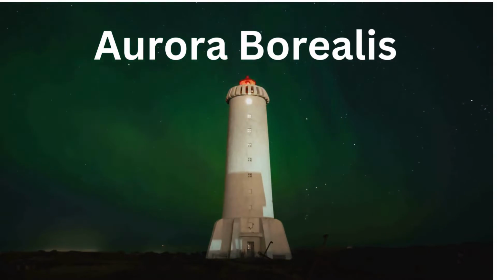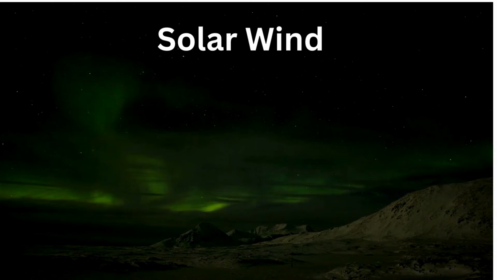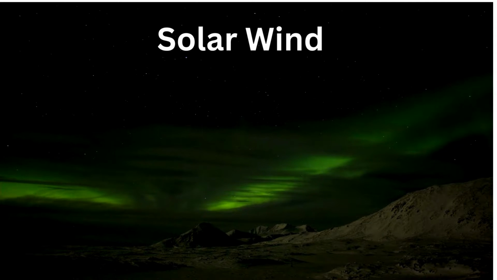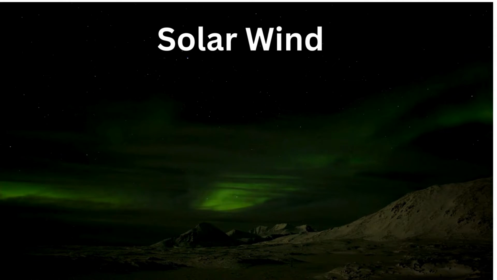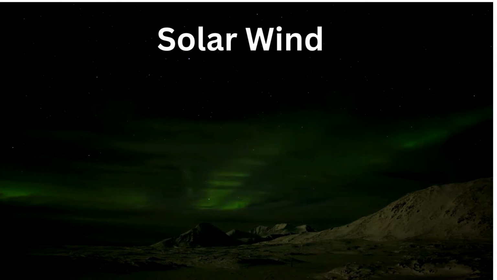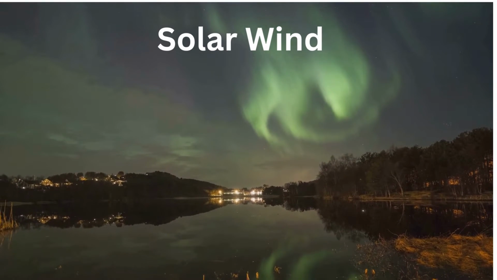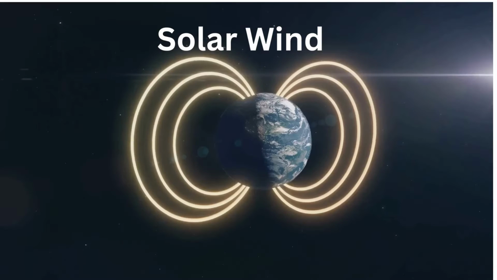Scandinavia. Solar wind. Solar wind is a stream of charged particles, like tiny pieces, that come from the sun and blow towards the Earth. These particles interact with our planet's magnetic field, causing the northern lights.